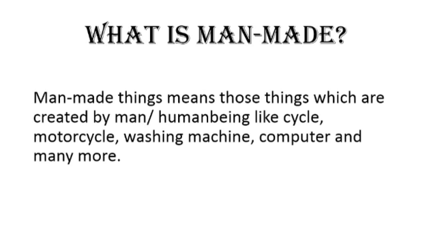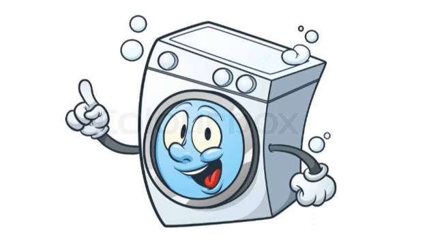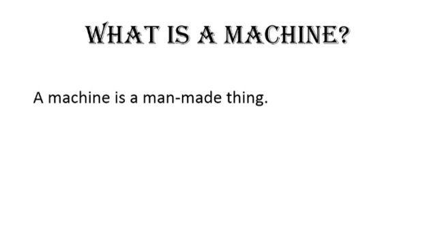Man-made things means those things which are created by man or human being, like cycle, motorcycle, washing machine, computer and many more. So, a machine is a man-made thing or the natural thing? Guess? Right. A machine is a man-made thing.